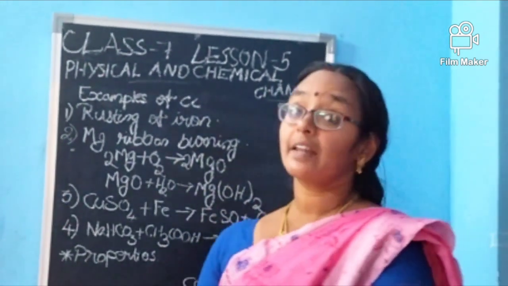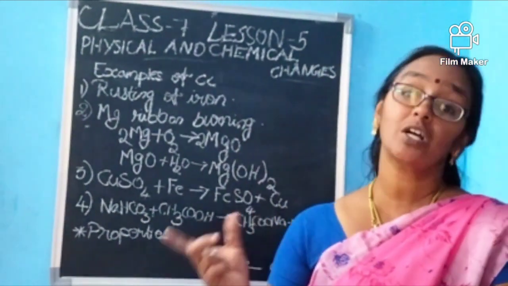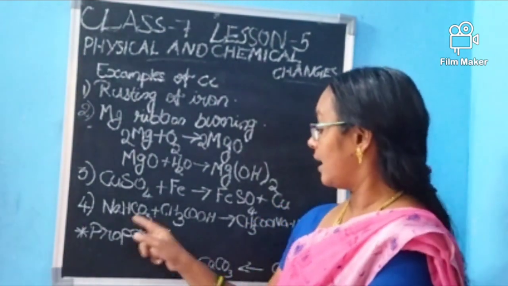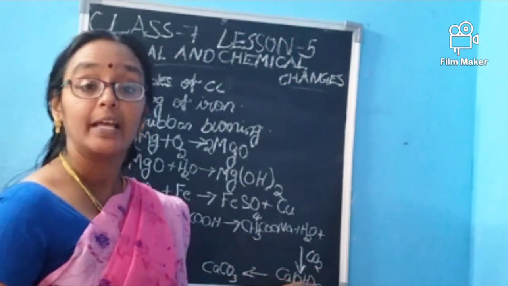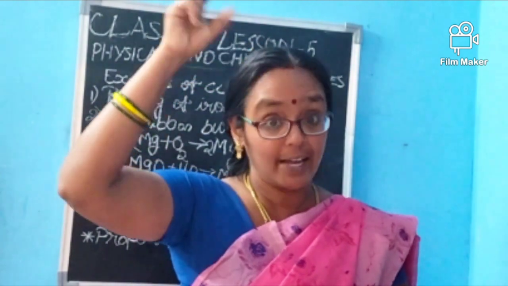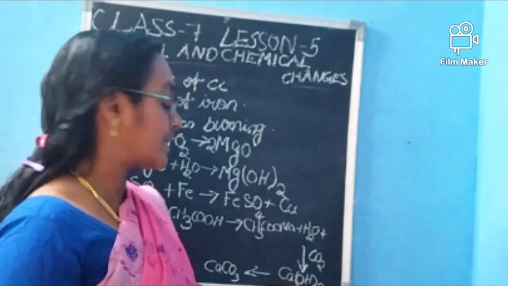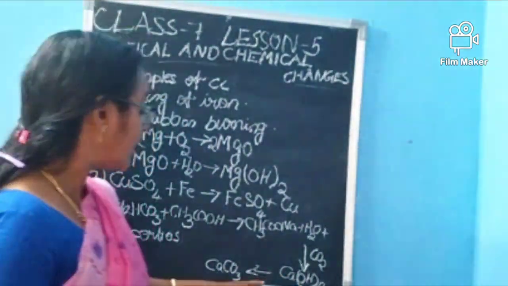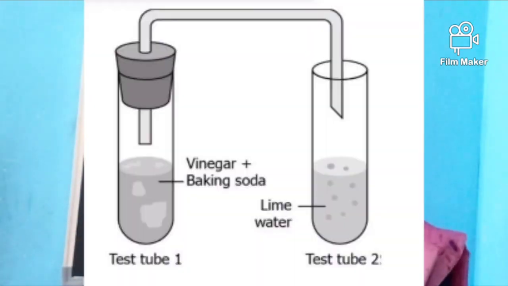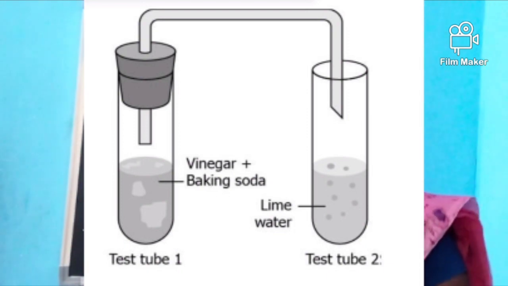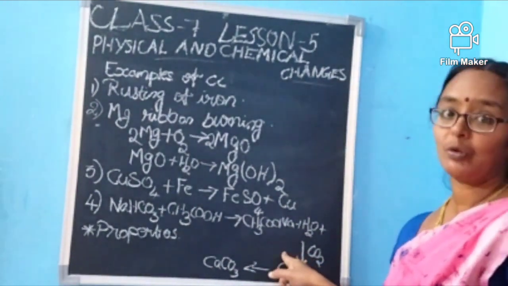The fourth reaction is the reaction of vinegar or acetic acid with sodium bicarbonate or sodium hydrogen carbonate, that is baking soda. When they react with each other, we will get sodium salt along with water. After that, carbon dioxide will be evolved as gas. When this carbon dioxide is allowed to pass through lime water, that is calcium hydroxide, it will be changed into calcium carbonate. That means the liquid will turn milky, which turns the lime water milky. It's an important reaction in chemistry. You have to understand how the reaction is happening. Here I have written the formulas and all. If you learn, it will be good for you.